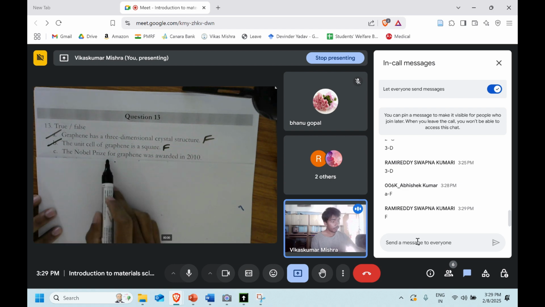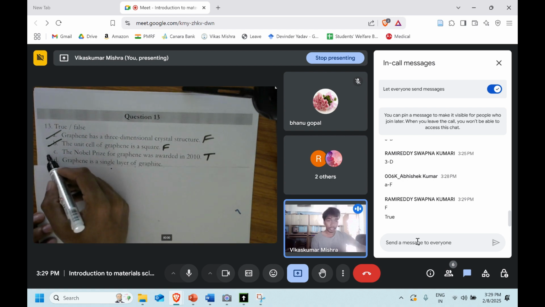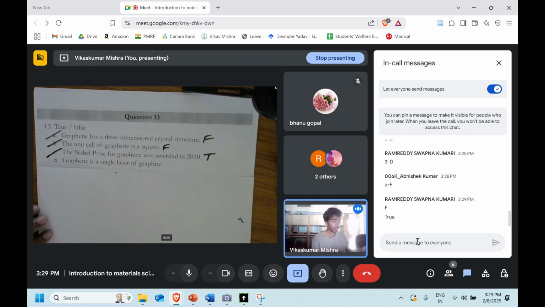The Nobel Prize for graphene was awarded in 2010. It's just a factual question, so it's true. We'll not discuss it. Yeah, that's right. It's good that factual things also we are able to remember. Graphene is a single layer of graphite.